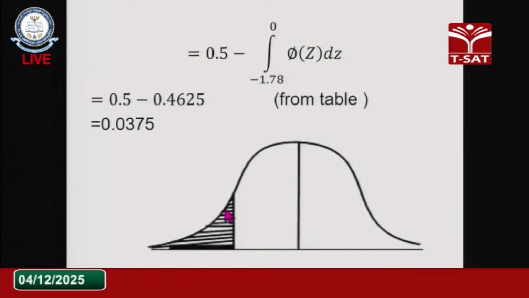This area we need: minus infinity to 0 is 0.5. I find this value, 0 to 1.78, already, and subtract it from 0.5. If we subtract it from the total area, then this shaded area becomes the left of Z part. So what is the Z part here? 0.03, a very small part. So this is one example.